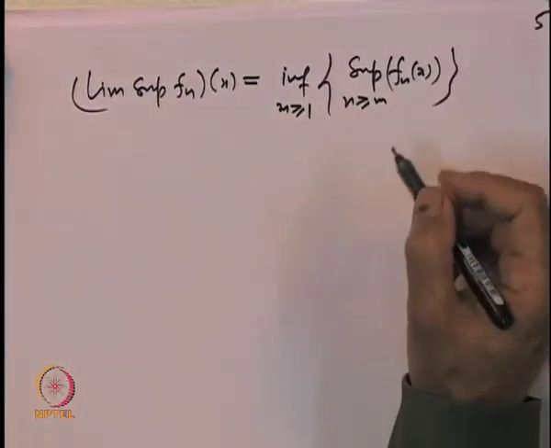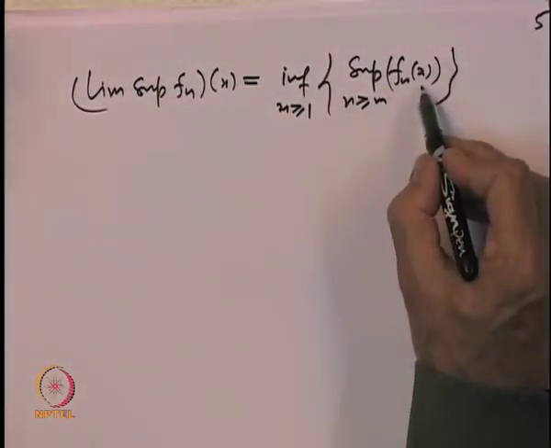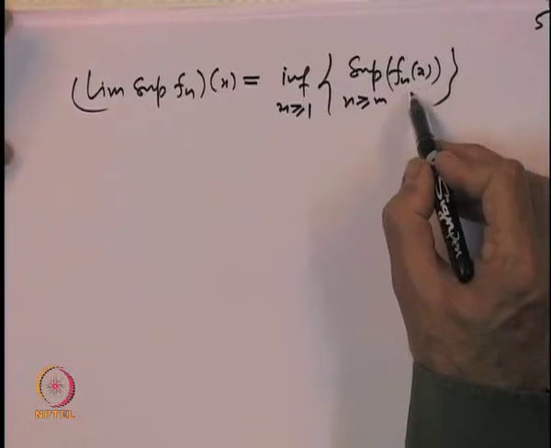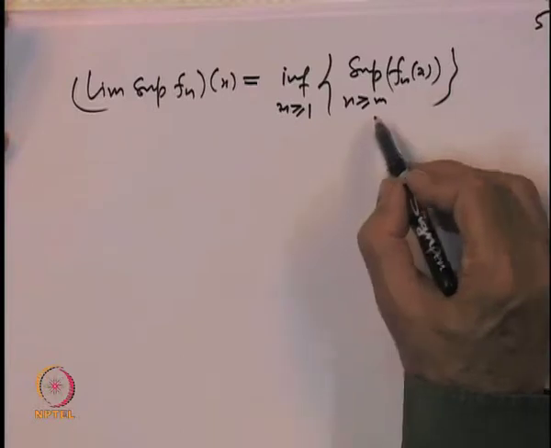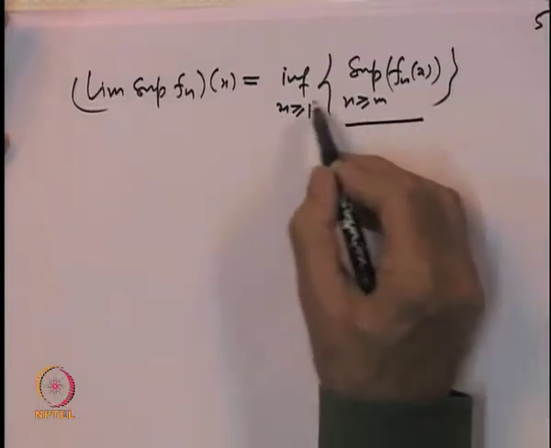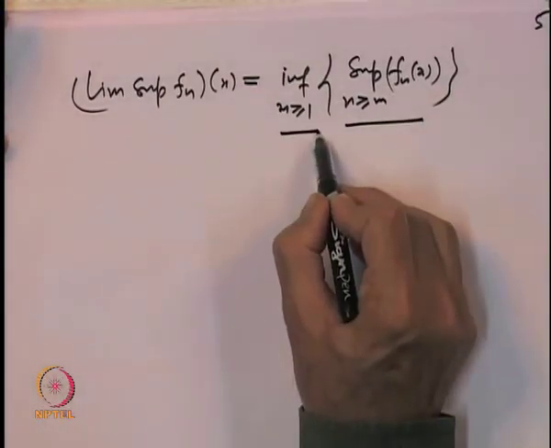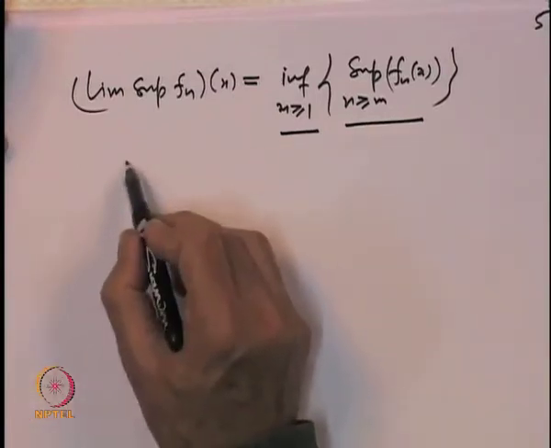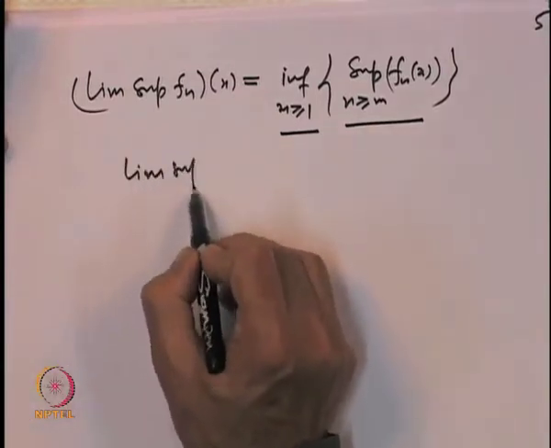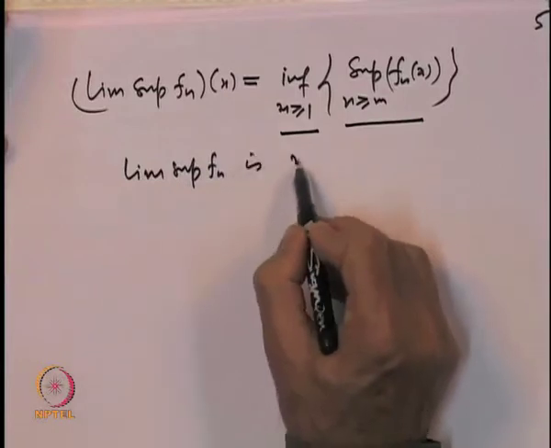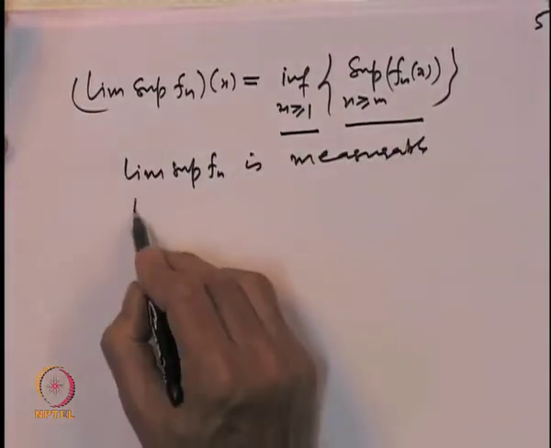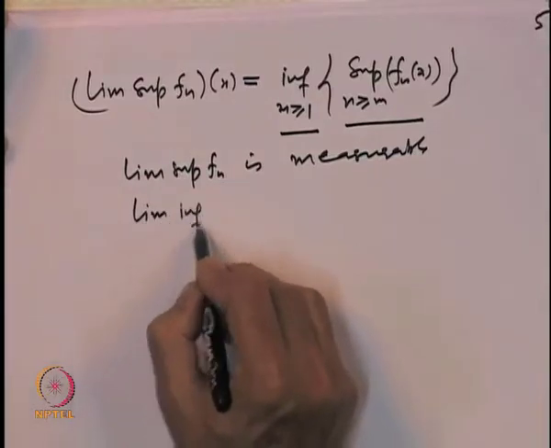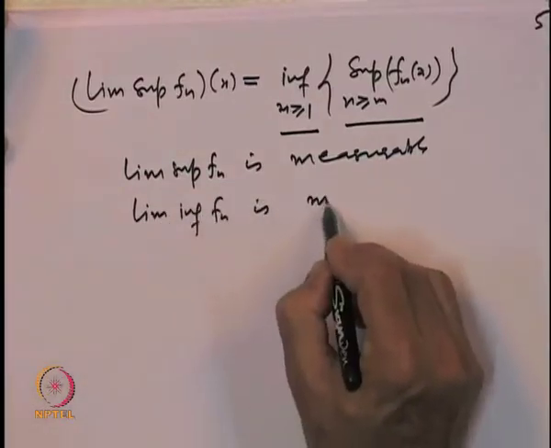Just now we have shown that if f_n is a sequence of measurable functions, then the supremums, the maximums, are also measurable functions. So this is a measurable function, and infimums of measurable functions are also measurable. This implies that limit superior f_n is measurable, and similarly limit inferior f_n is measurable.